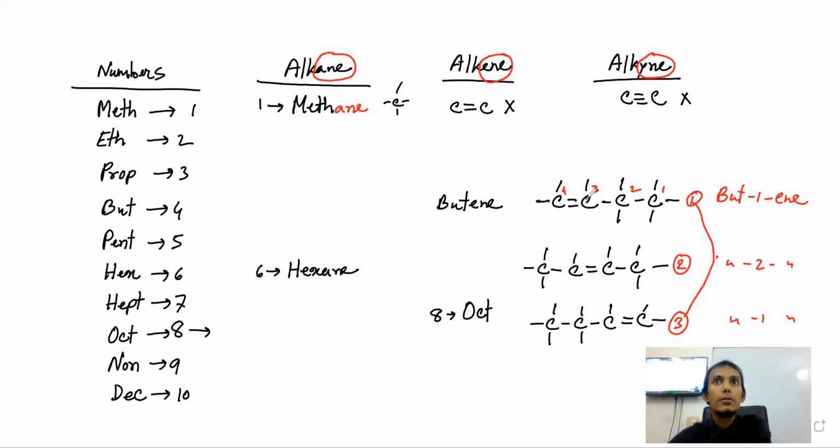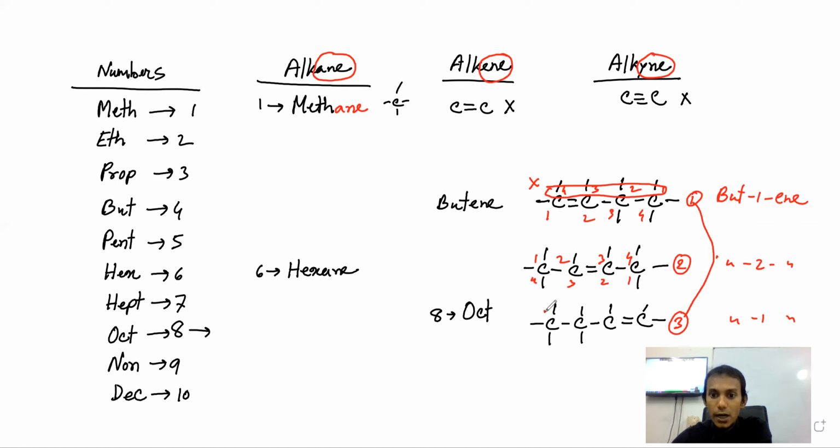Do you get my point? But if we start from this carbon, we are getting in 1 position, we have a double bond. Do you understand? So this is wrong. This one is wrong. It's not correct. Do you get my point? Yes. Similarly, এখানে তুমি এদিক দিয়ে যাও 1, 2, 3, 4. So you are getting in 2 position, or 1, 2, 3, 4. You are getting in 2 position. Same thing. That's why you can count from any side.